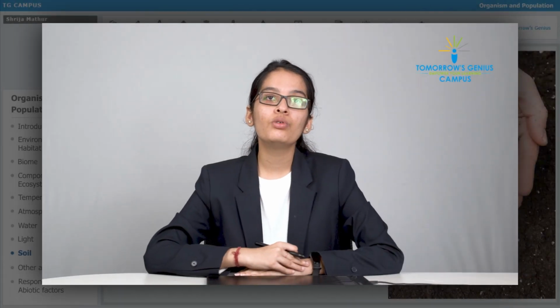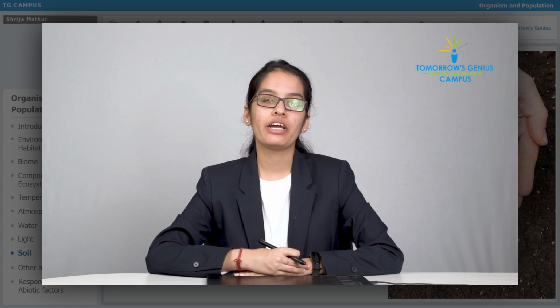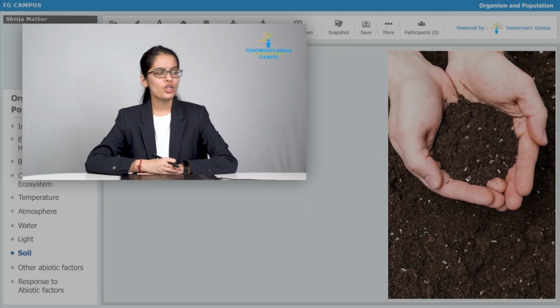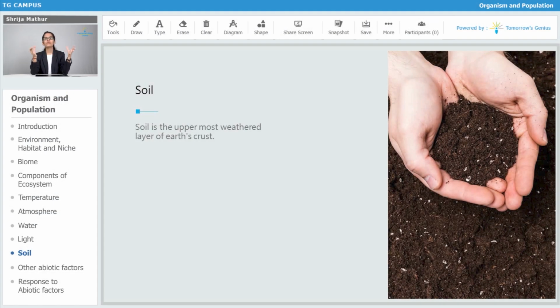Now another most important component that we have to study is soil. Now what is soil? Soil is basically the uppermost covering of the earth's surface that is formed by the weathering of rocks. When the rocks are broken up, when the rocks are weathered, then we get the soil. It is composed of minerals and partially decomposed organic matter.